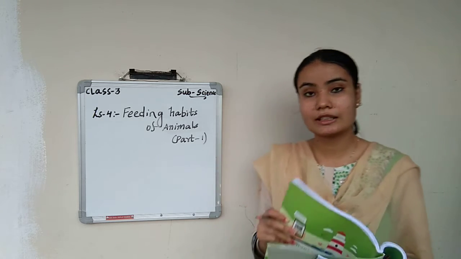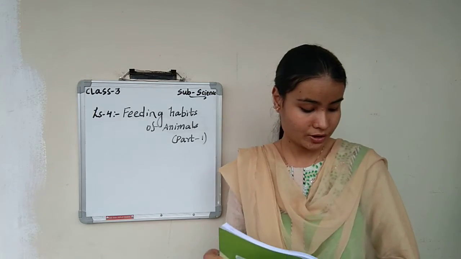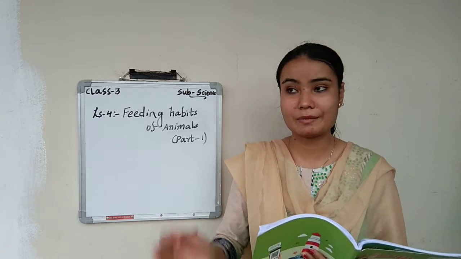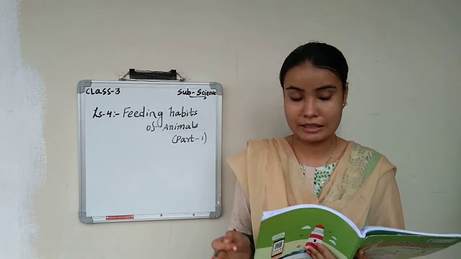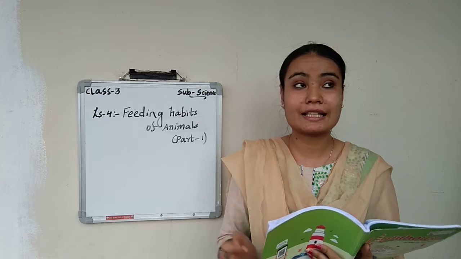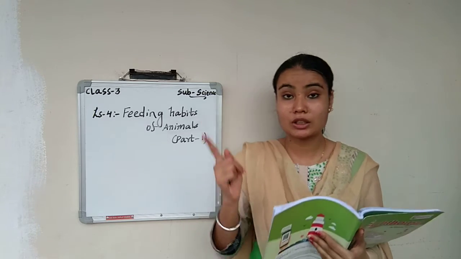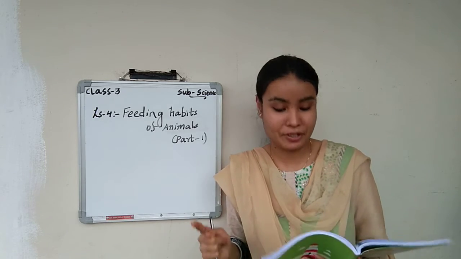Okay children, did you get it? There are 3 groups of animals: herbivorous, carnivorous and omnivorous. Herbivorous are the animals which eat only plants. Carnivorous are the animals which eat flesh. Omnivorous eat both plants as well as flesh.